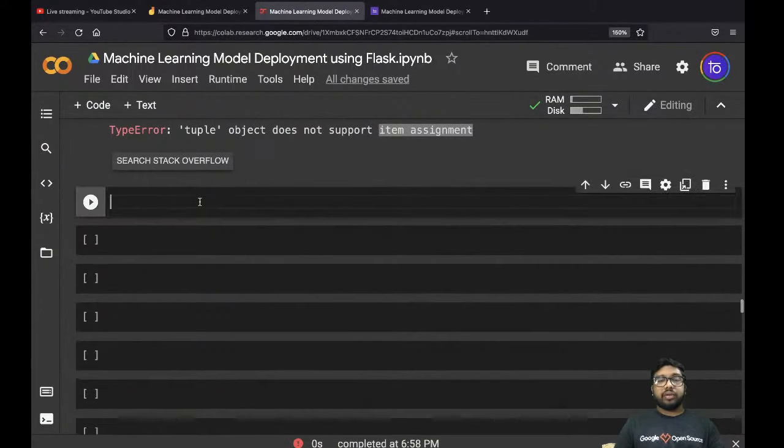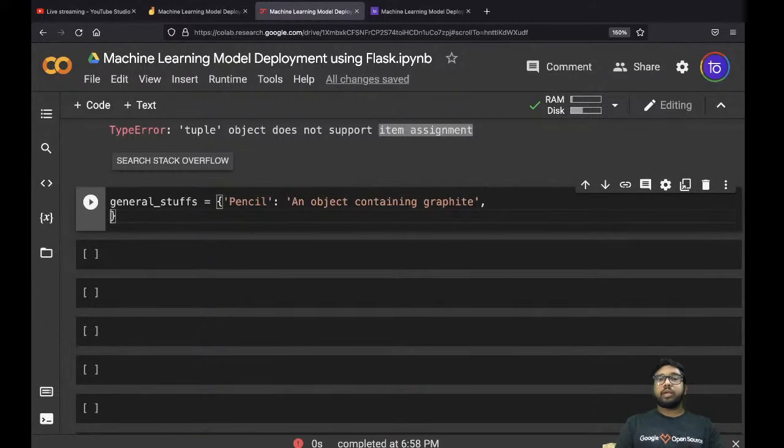So if you want to create a dictionary, let's say general stuffs. Let's say this is a dictionary and the word I want to add is pencil. And over here I'm going to give the meaning: an object containing graphite. You can declare multiple words over here. It totally depends upon you.